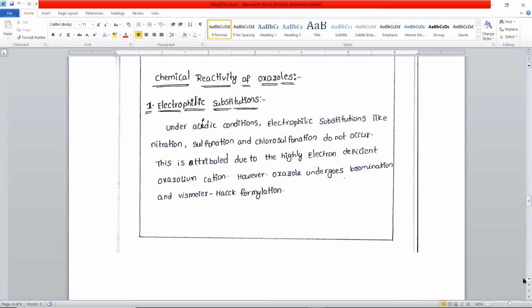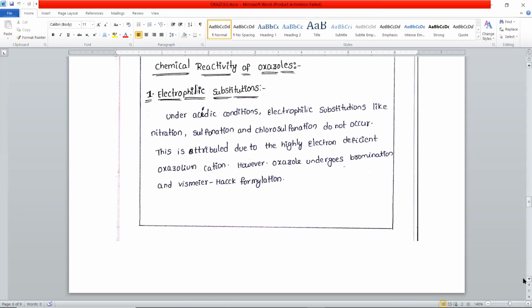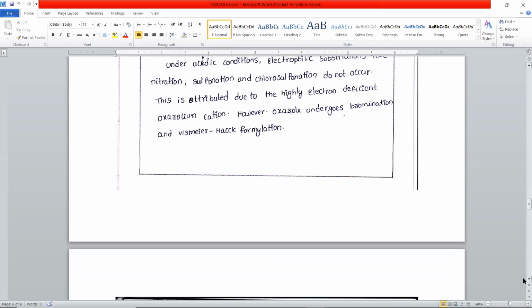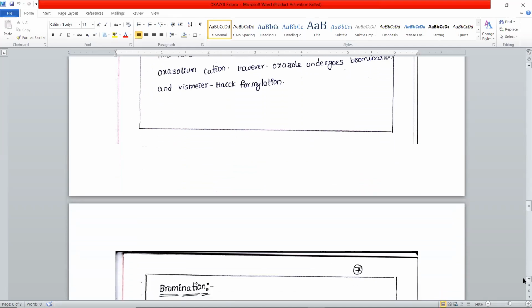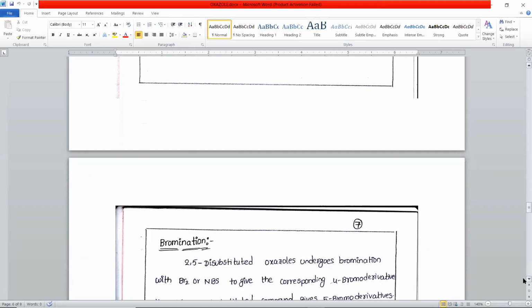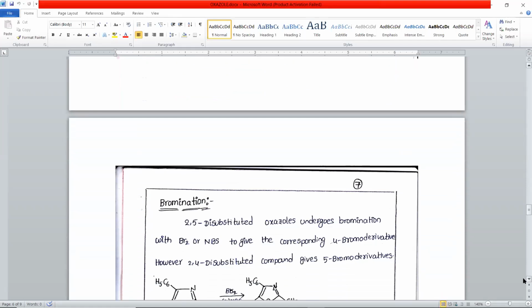However, oxazole undergoes bromination and Vilsmeier-Haack formylation reaction. So let us see some examples here. The disubstituted oxazoles form some bromo derivatives.